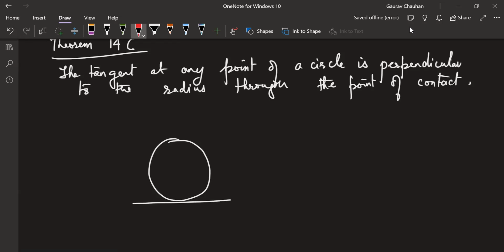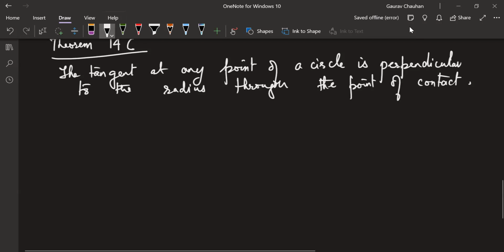The theorem states that the circle has infinite number of radii, right? That particular radius which is touching the point of contact of this tangent, that particular radius OM will be perpendicular to L, that's the tangent. That's what the theorem is saying. So the given part is the radius passing through the point of contact, and there is a tangent. We'll prove that it is perpendicular to the tangent. Understood the basic idea behind this?